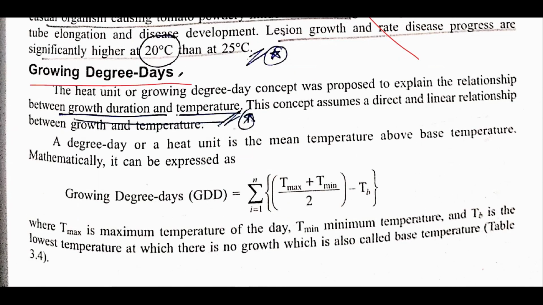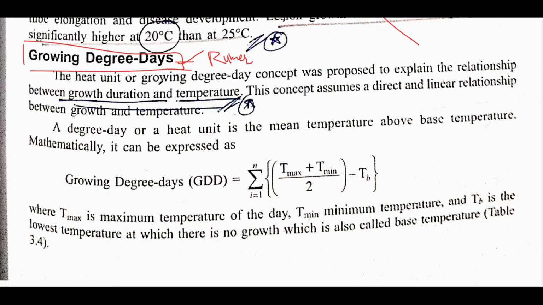Now growing degree days, this is a very important term. The growing degree days term was given by Reaumur. See, after that the important part is that growing degree day is also known as heat unit, and it is basically a relationship between growth duration and temperature. The very important line is that first of all it is a relationship between growth duration and temperature.